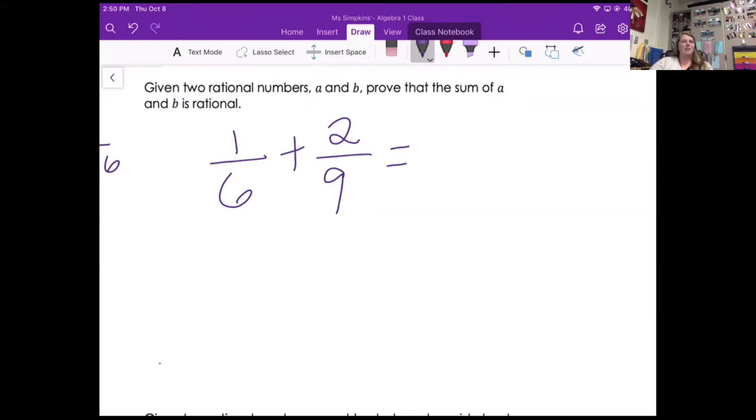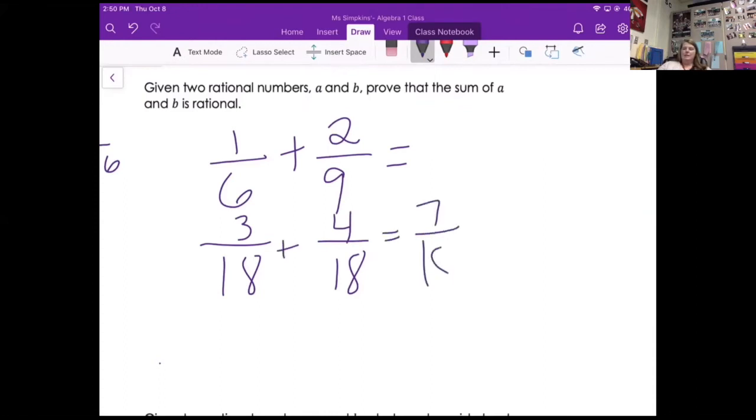When you're adding fractions, you need to have a common denominator. You could have done 54, but there's a better one. 18. Why did 36? Or 36, yeah. I just said 54 because 6 times 9 is 54. So 18, 6 times 3 gives you 18. So we want 3/18 as an equivalent fraction. 9 times 2 is 18. 2 times 2 would be 4 as an equivalent fraction. Yes, Kylie, it was 7/18.